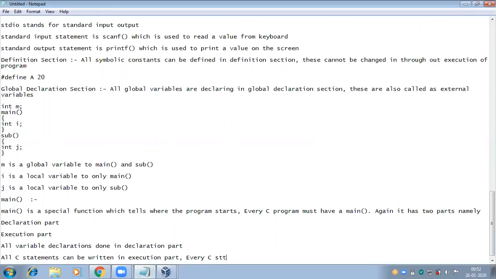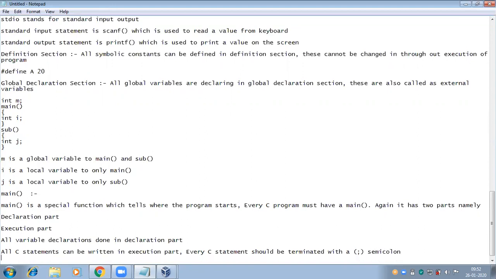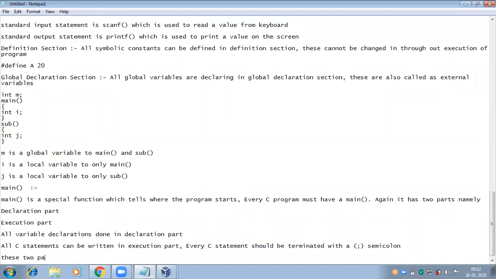Every C statement should be terminated with a semicolon. These two parts enclosed within a pair of braces is called a compound statement.